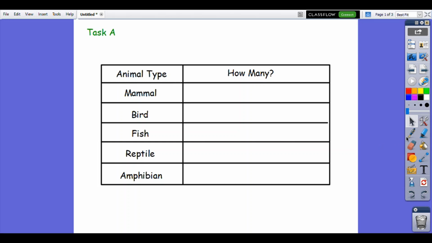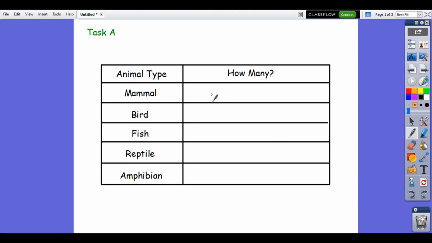I've given you in your learning pack for today a little table, or a grid, we call this, that you could collect your information on if you want to. It says animal type and it's got mammal, bird, fish, reptile, amphibian. You might want to draw a picture next to those to help you remember quickly what type they are. Over here it says how many. So I'm going to ask lots of people their favourite type of animal, whether it's a mammal, a bird, a fish, a reptile or an amphibian, and then I need to remember how many by recording it.